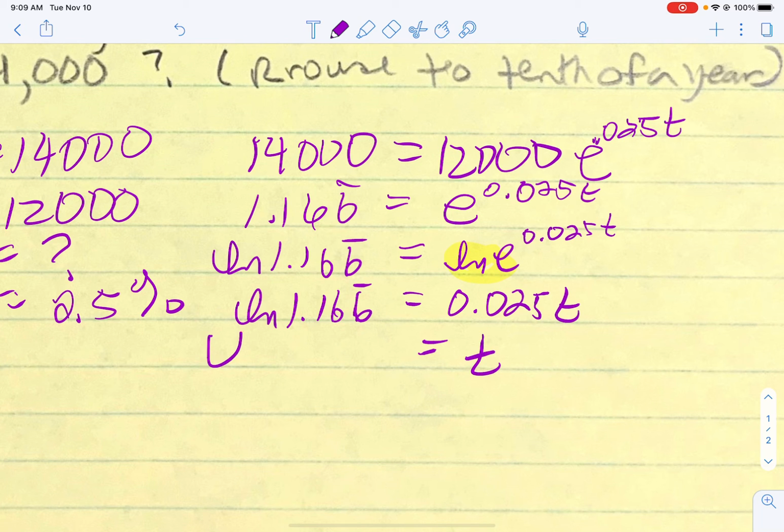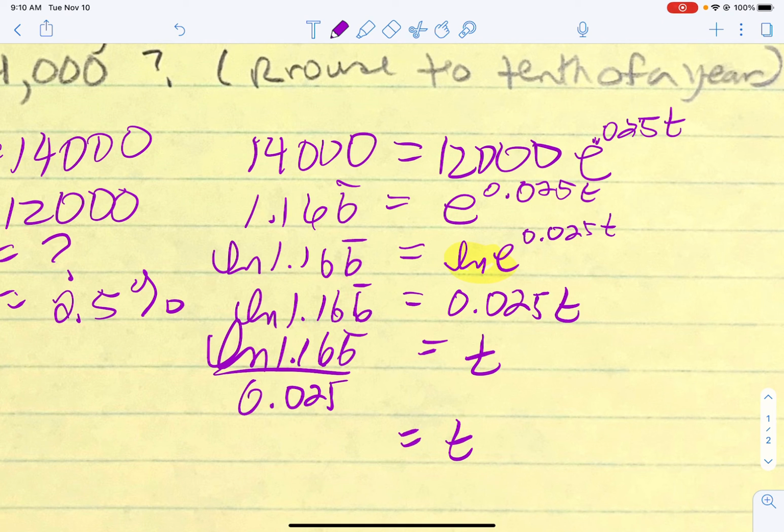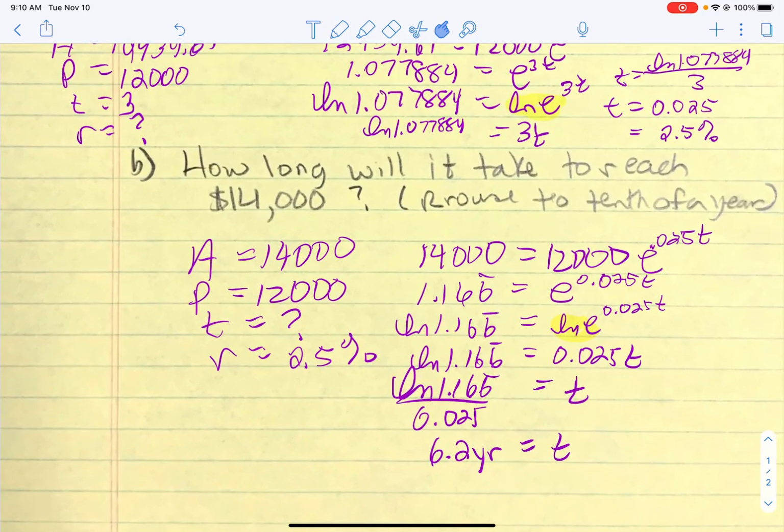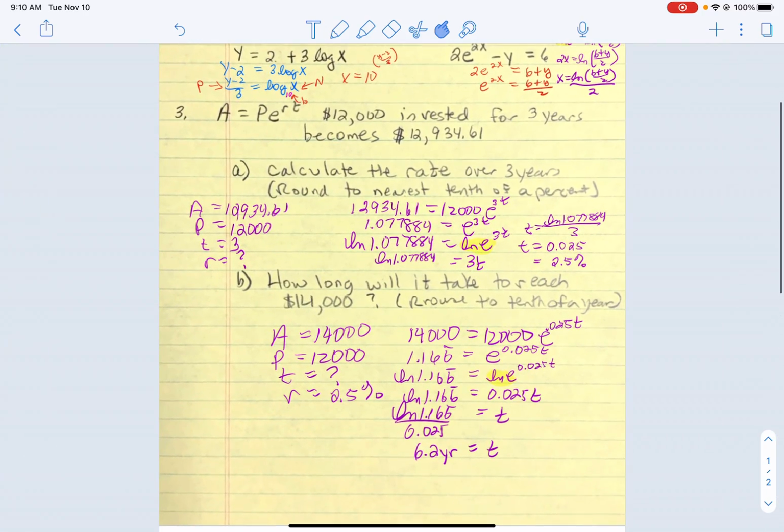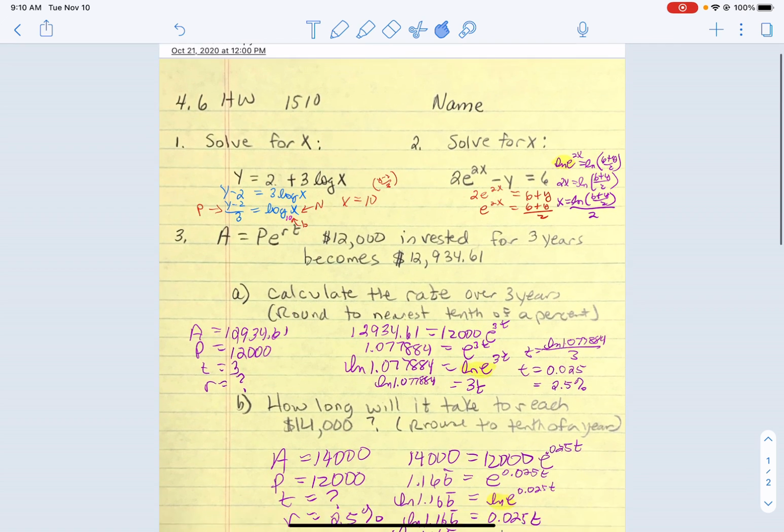And so time is just going to be the division of those things. And so rounding to the nearest tenth, let me do that for you. So the natural log of that decimal divided by 0.025 is 6.2 years. So it takes 6.2 years for our investment to reach $14,000. So there is your 4-6 homework.